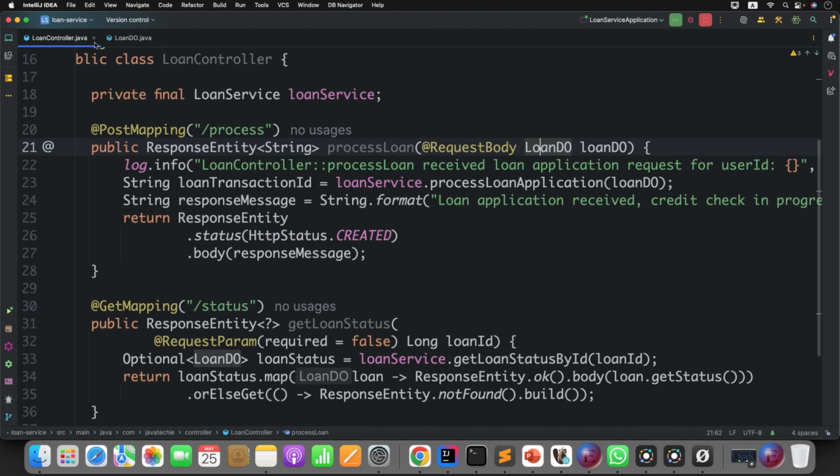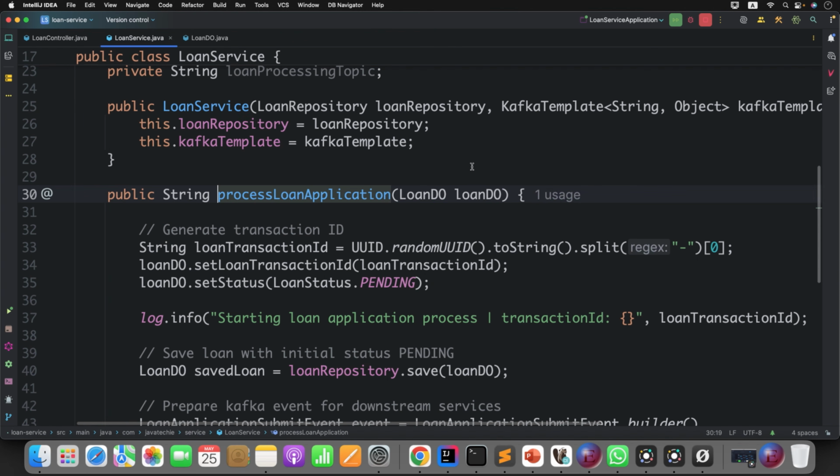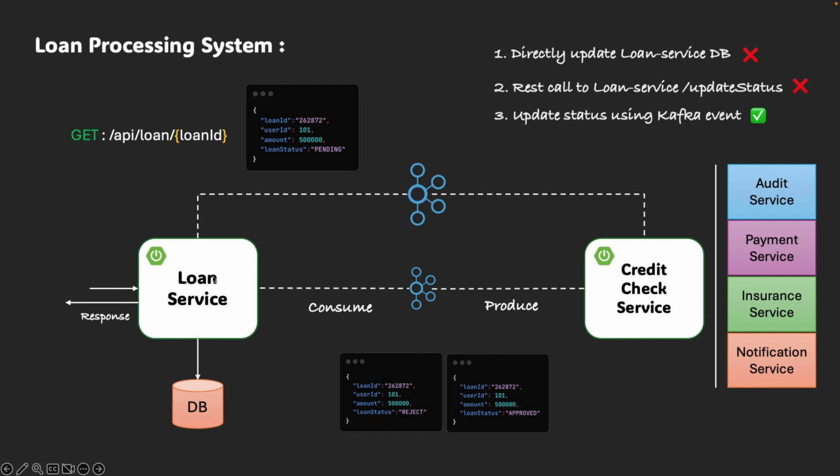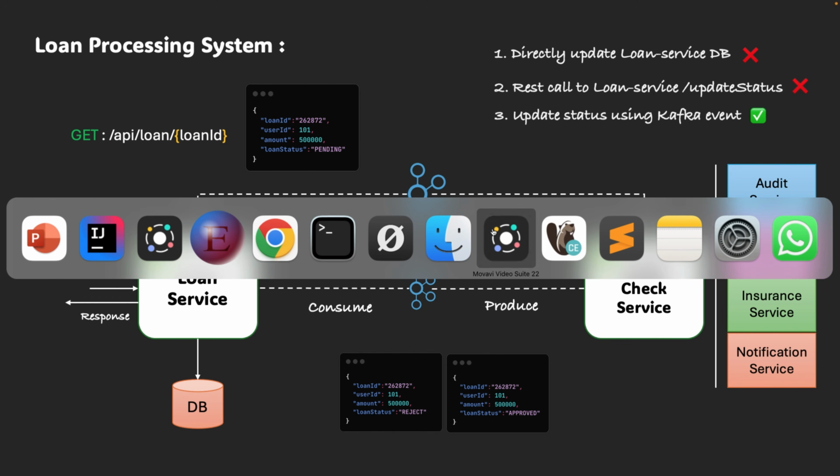Now if you check the service class, this is the simple code, guys. This code only contains the first part, where loan service publishes the event to Kafka and credit check service consumes it and then does the background check. Till that point we have the code. Then we will apply the solution by writing fresh code.